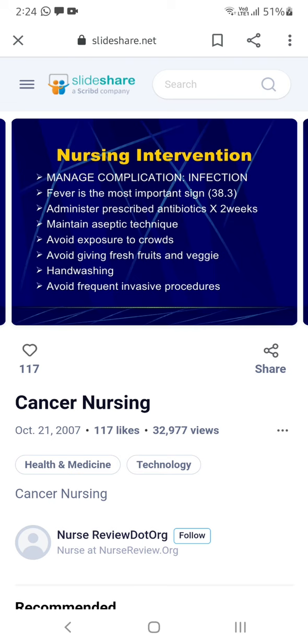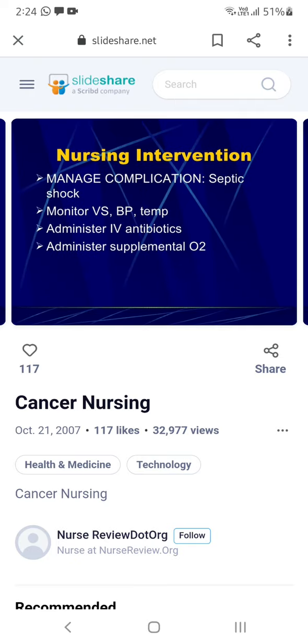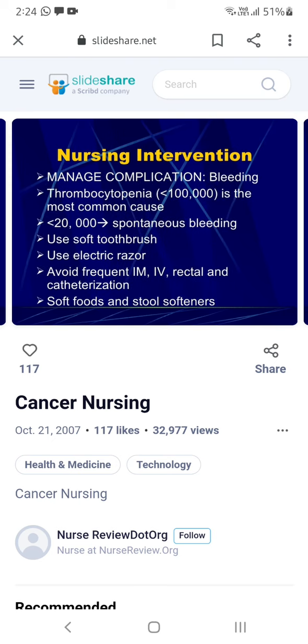If any infection is there, you have to administer antibiotics beforehand, avoid going out, and avoid any surgeries. Manage complications by monitoring BP and all vitals, and administering antibiotics. Sometimes if it is serious, you can administer oxygen also.